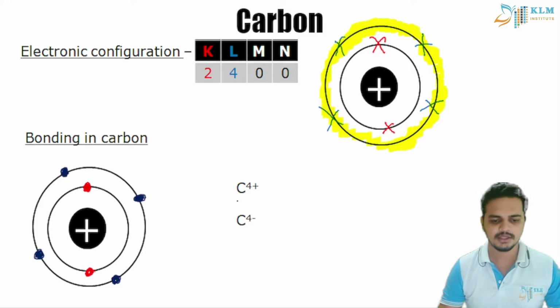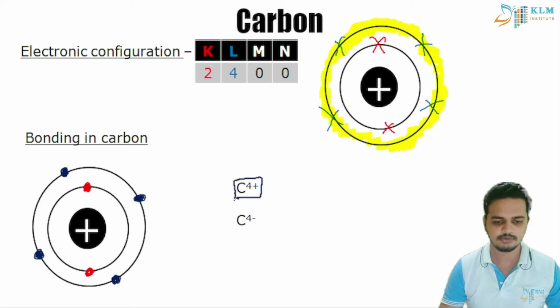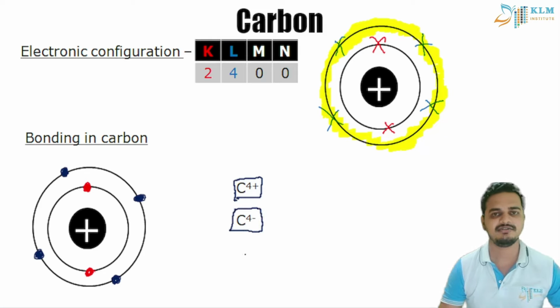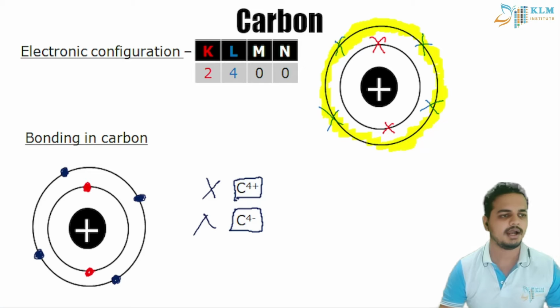That is, if it loses 4 electrons, it becomes C4 plus, and if it gains 4 electrons, it becomes C4 minus. So these both are not possible, students. And can you tell why?